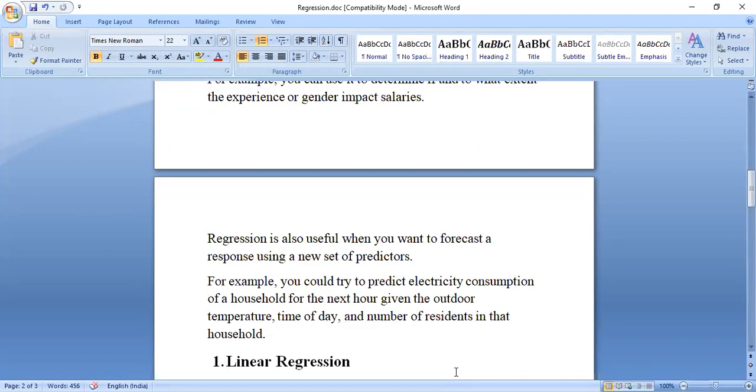If you put x value as 0, then y equal to c. So c becomes the intercept. And m is nothing but the slope, dy by dx.